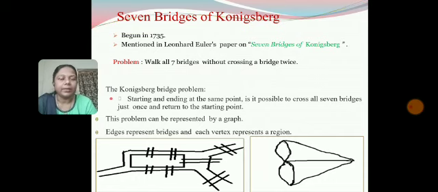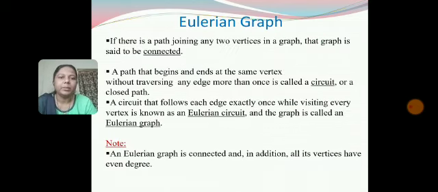Here at the left hand corner, the diagram of the seven bridges problem is given, and on the right hand side, its graphical representation is given. Here the edges represent bridges and each vertex represents a region. We'll see some definitions related to Euler's graph and then the definition of Euler graph itself.